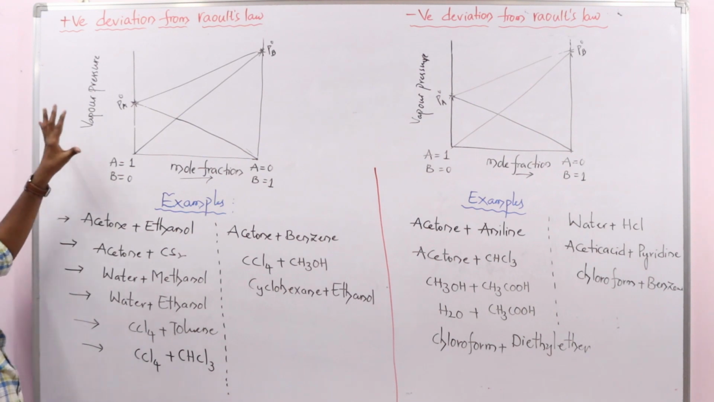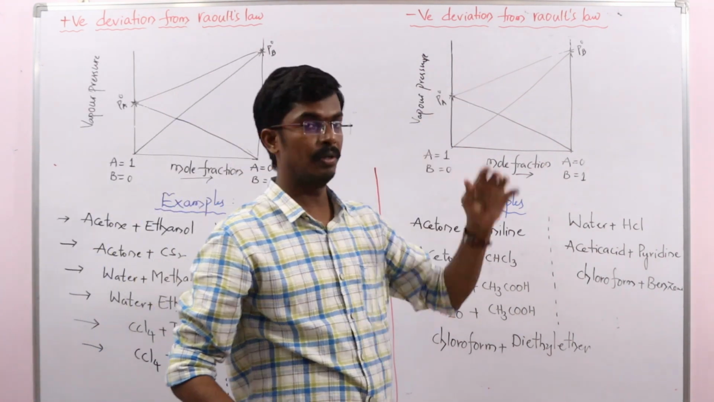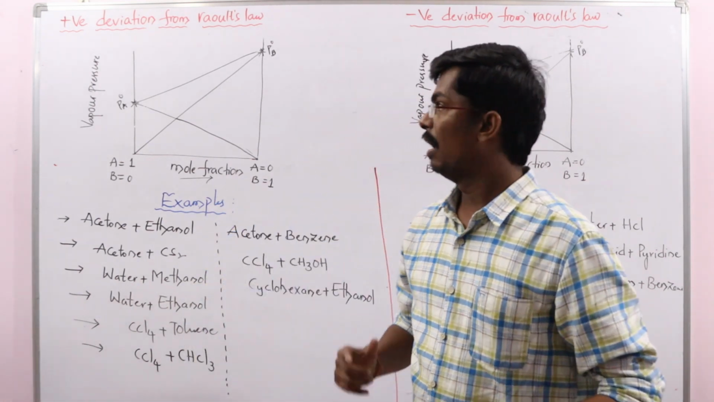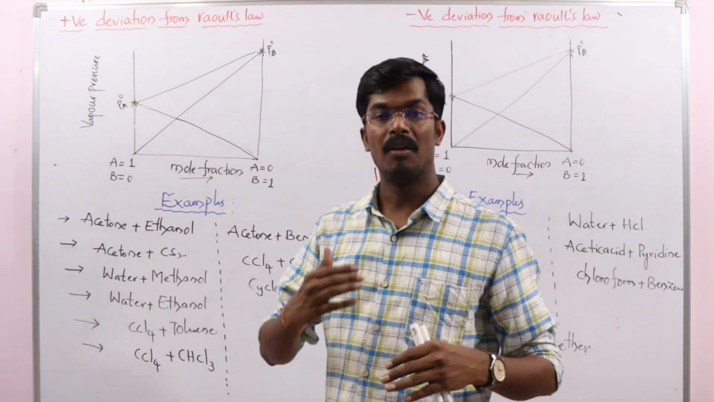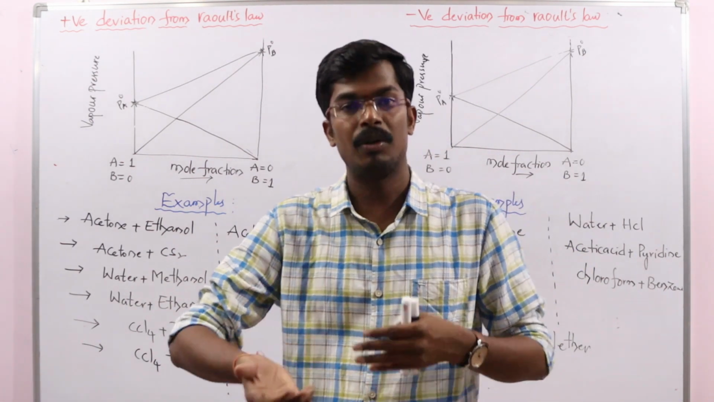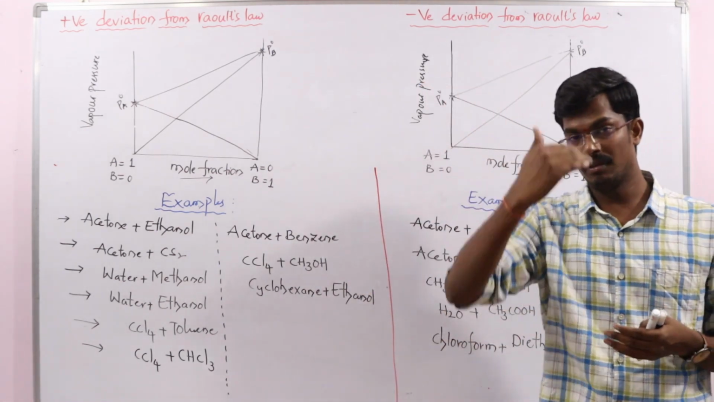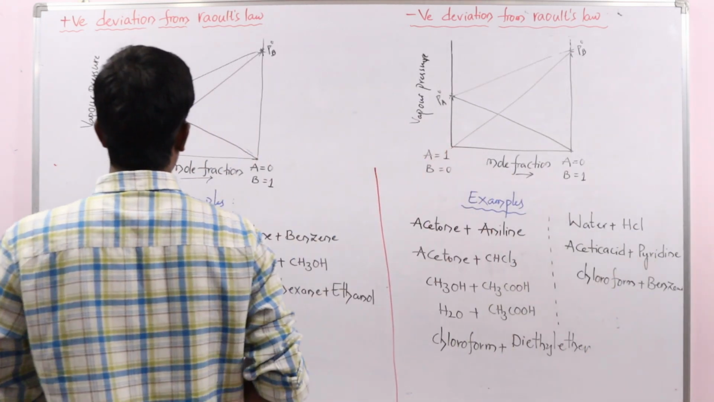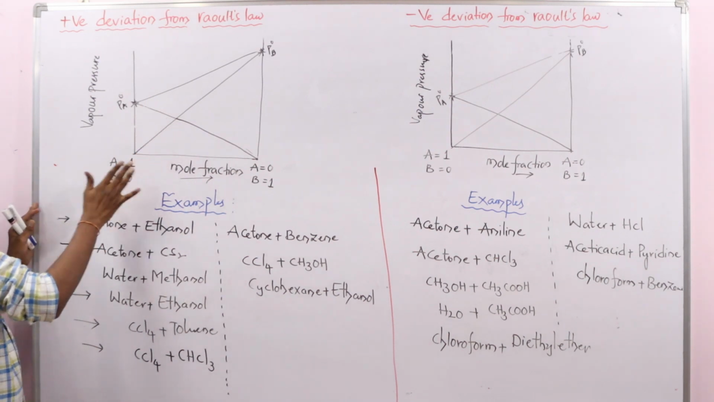Now let's see some graphical representations and examples of solutions showing positive deviation from Raoult's law and solutions showing negative deviation from Raoult's law. In positive deviation, the vapor pressure will be greater than what we expect from Raoult's law. In negative deviation, the vapor pressure will be less than what we expect from Raoult's law. So here I have given a graphical representation. This is the normal behavior we expect from Raoult's law.